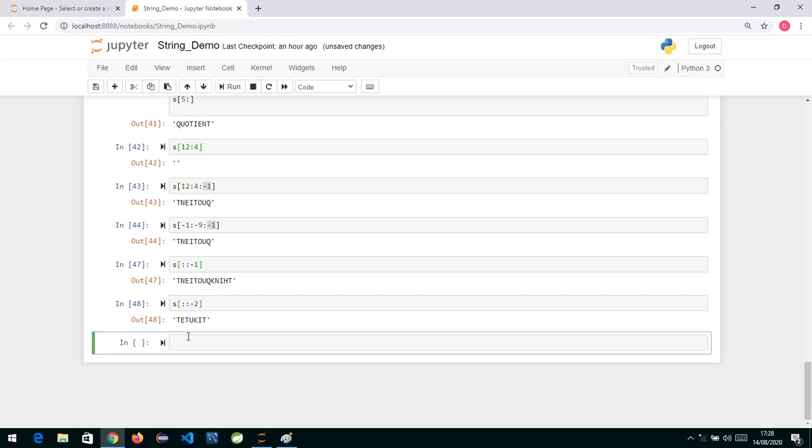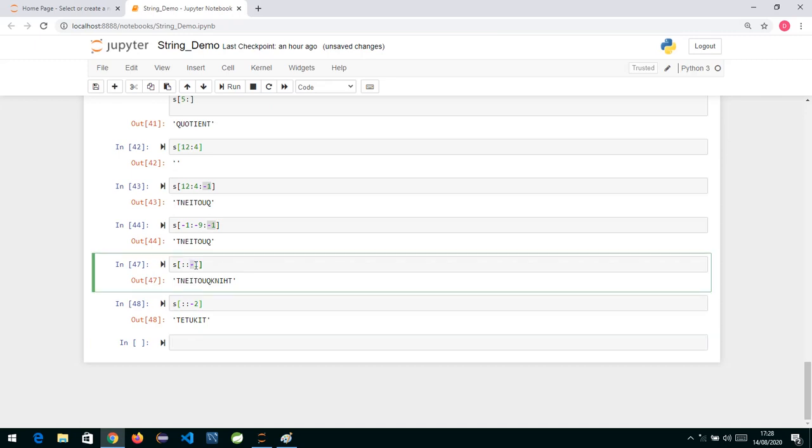When you specify a negative step like this, it goes backwards. Minus 1 takes every character backwards, and 2 takes every second character from the back. You can specify positive index or negative index. The start position could be negative, the end position could be negative. The whole logic is up to you.